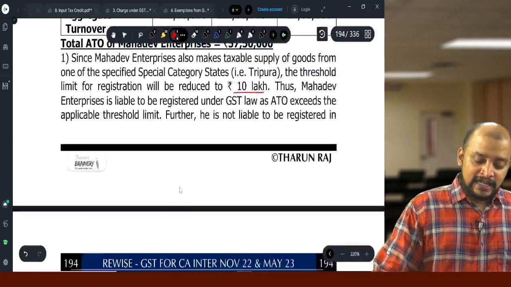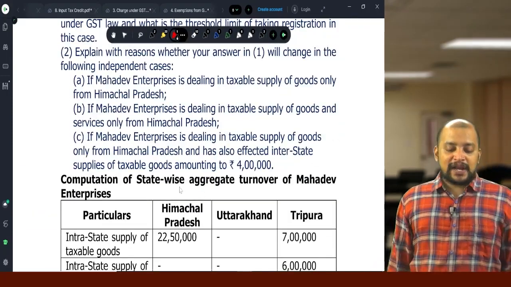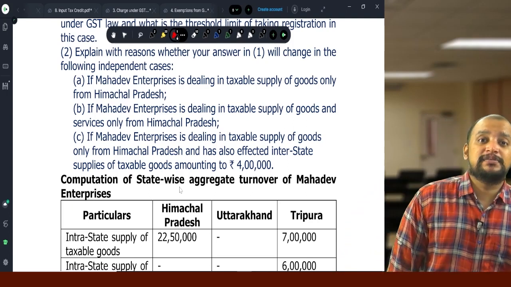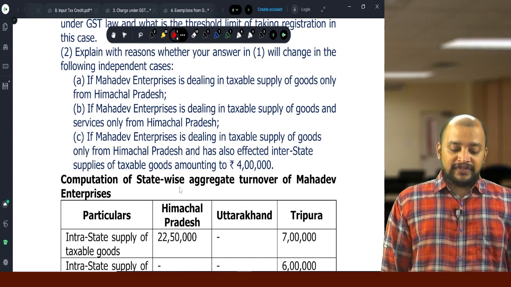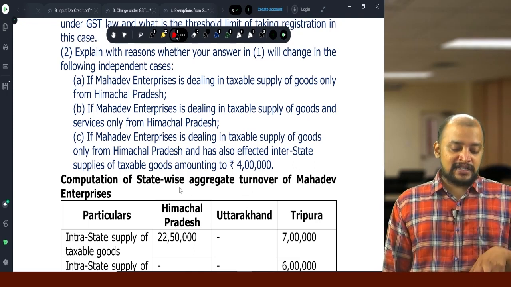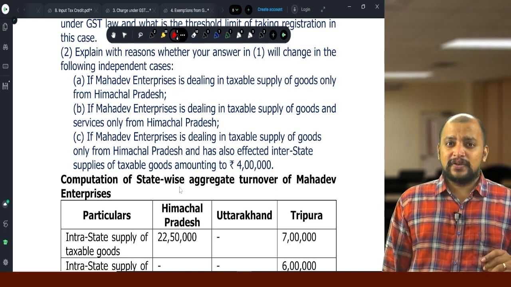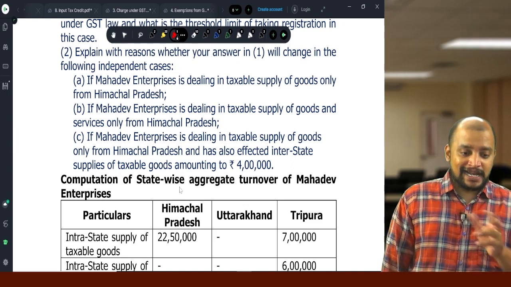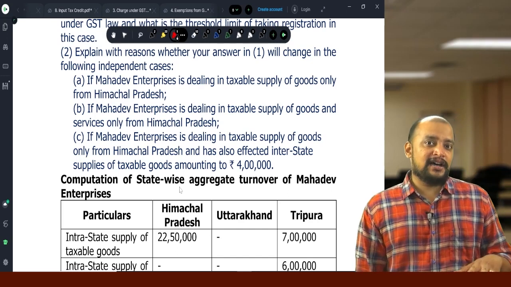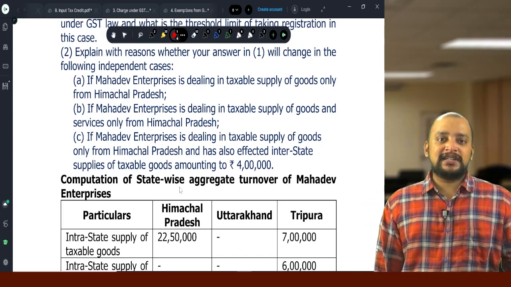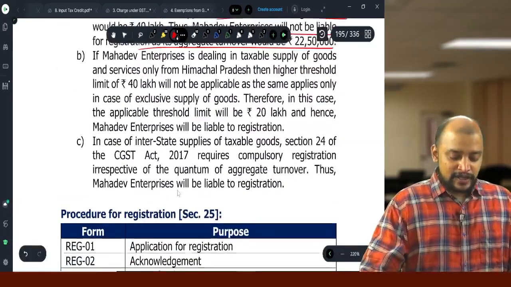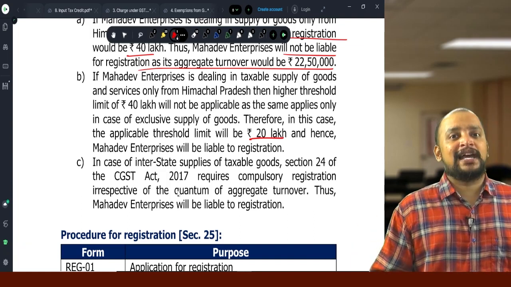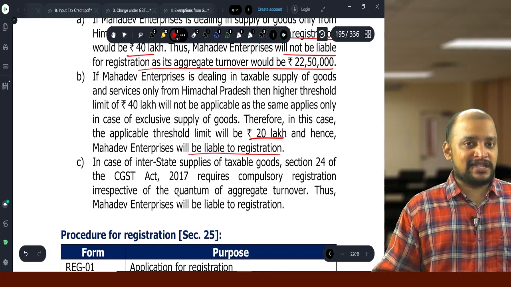Then 2B, if Mahadev Enterprises is dealing in taxable supply of goods and services only from Himachal Pradesh, taxable supply of goods and services. If they are engaged in taxable supply of goods and services, then the limit will be 20 lakhs. Why? Because if they are exclusively engaged in supply of goods only, 40 lakhs; partly taxable and partly exempted goods, goods and services, then it will be 20 lakhs. So therefore, the applicable limit will be 20 lakhs and in this case their aggregate turnover exceeds 20 lakhs. Therefore, they are required to get registered in Himachal Pradesh.